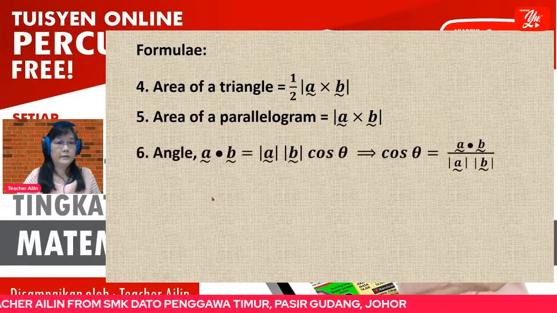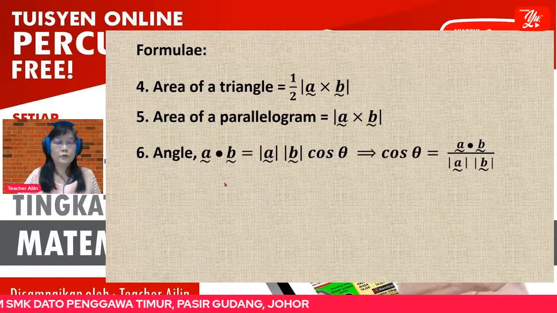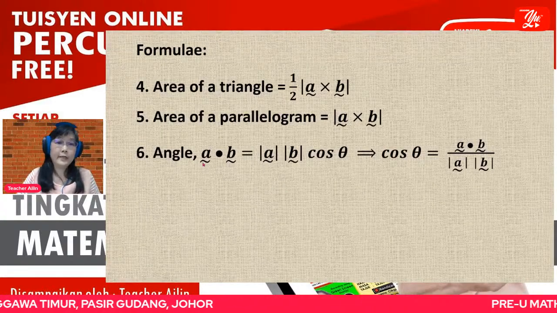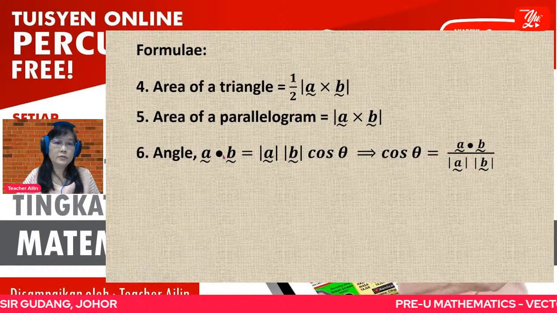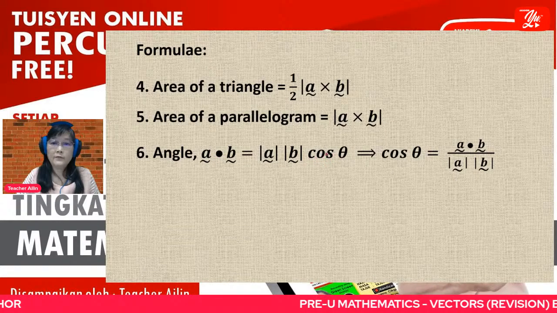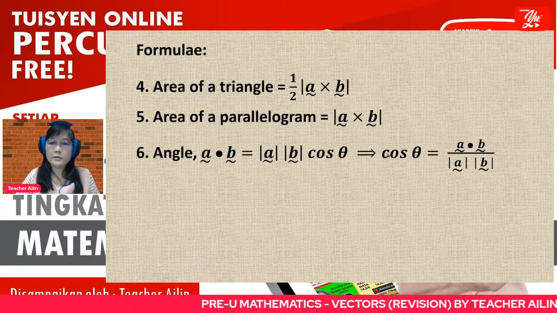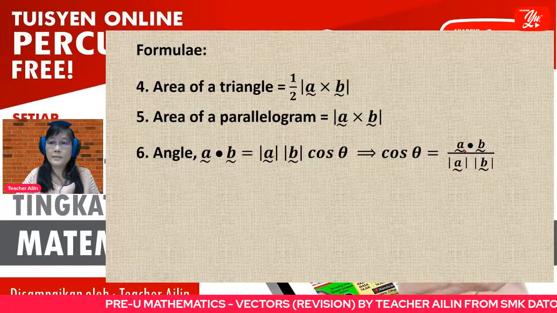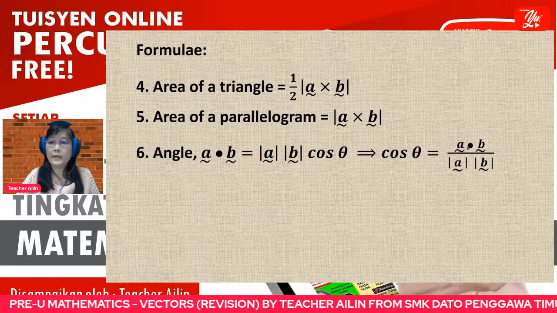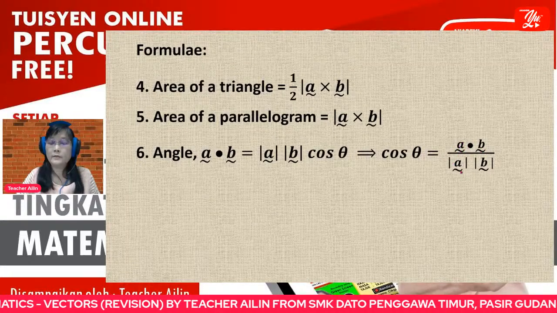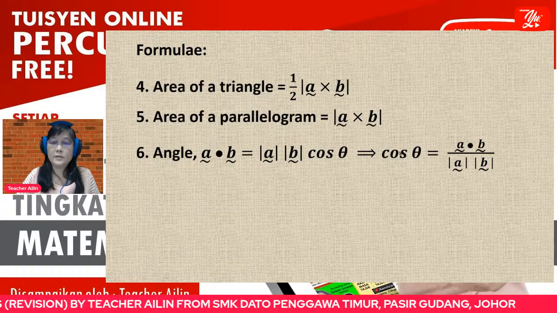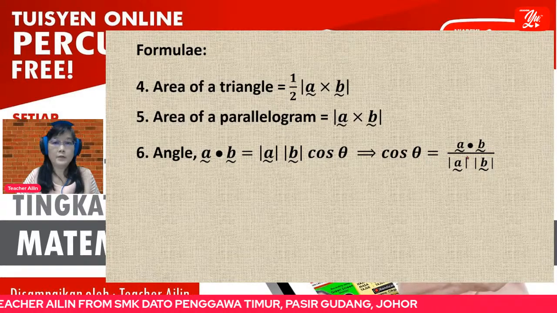All right. Then to find the angle, this is the definition of the dot product. If you rearrange this one, cos theta is equal to vector A dot vector B divided by modulus A and modulus B. So from here, you can find the angle.